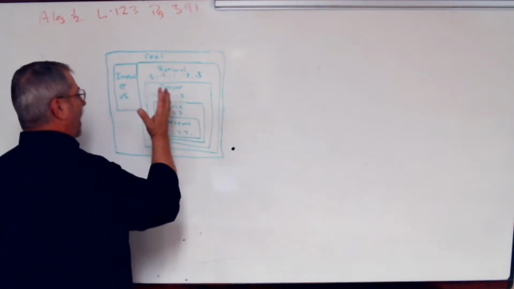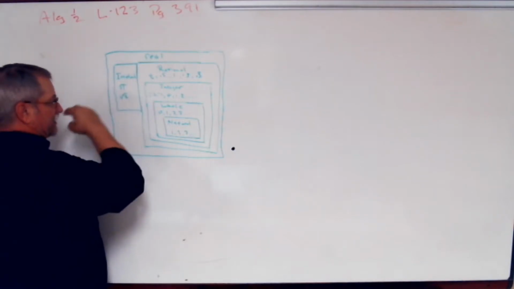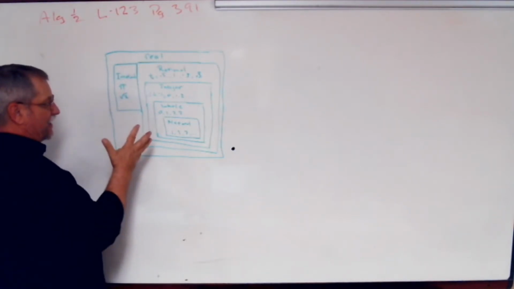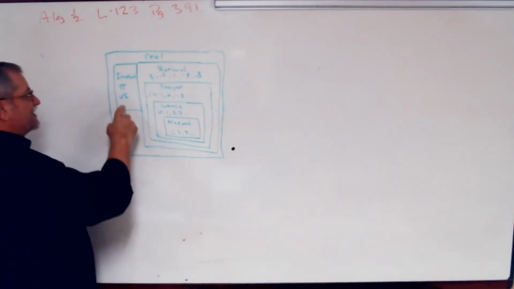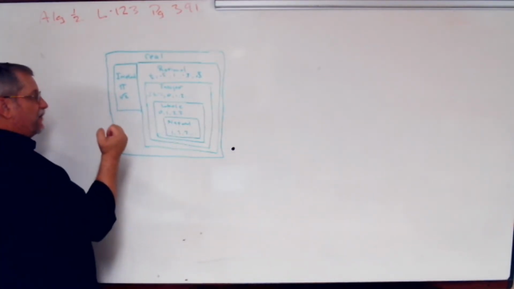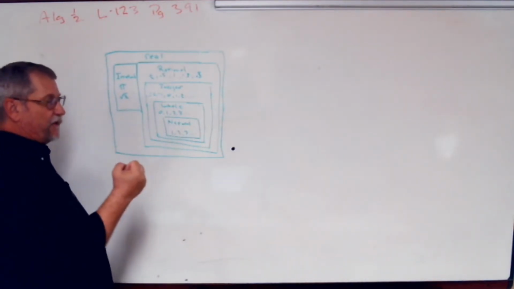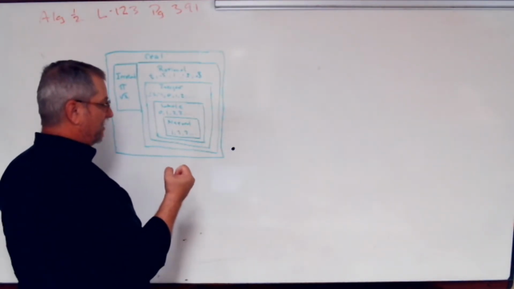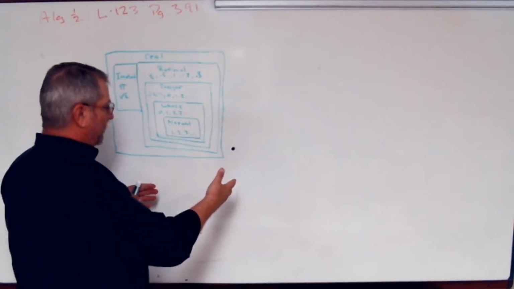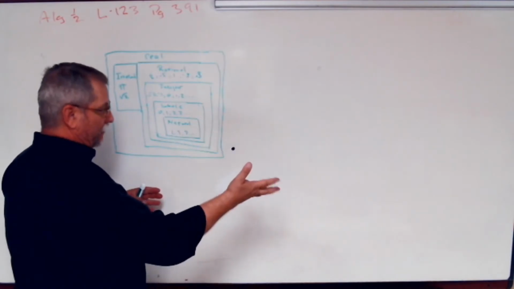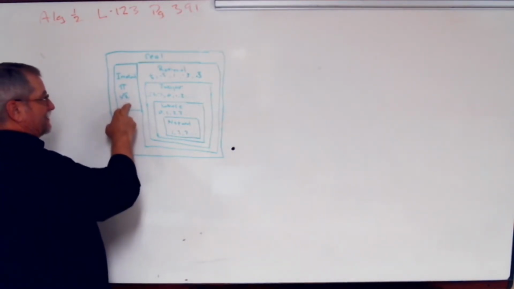Okay? Outside of that, but within the reals, we have what's called irrational numbers. Pi is an irrational number. It's a never-ending, non-repeating decimal number. The square root of 2, the square root of 3, the square root of 5 are irrational numbers because they're never-ending, non-repeating decimal numbers. I can't write them as a fraction because every time I add a number, it changes the fraction. Add a number, it changes the fraction. So they're never-ending, non-repeating decimals.